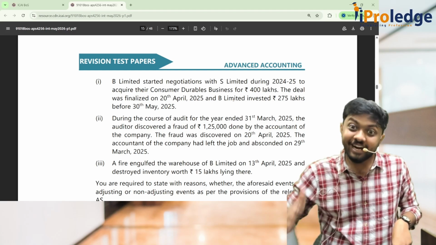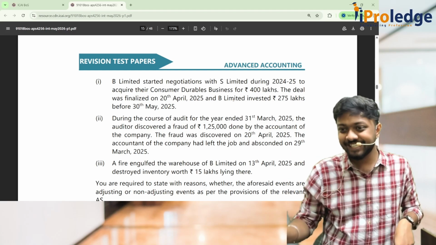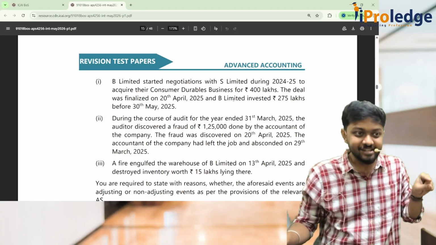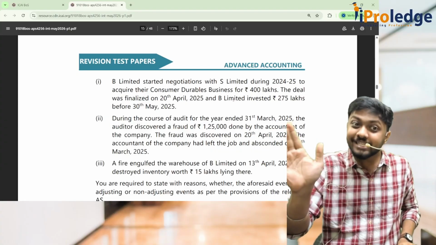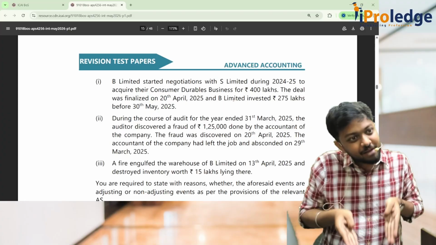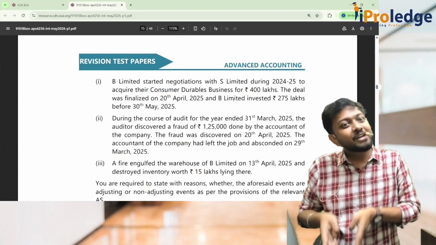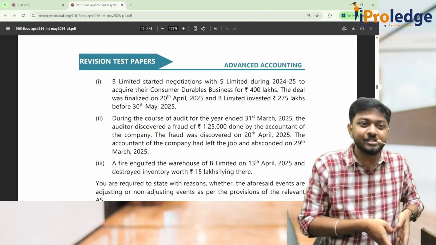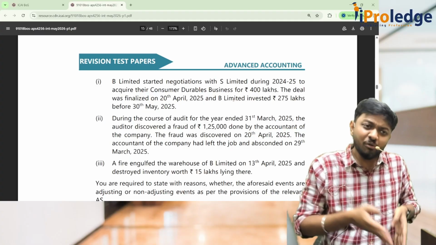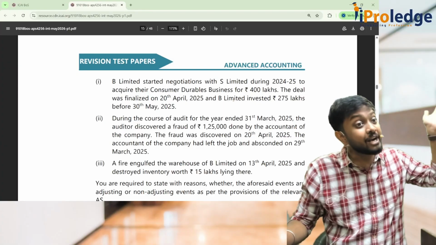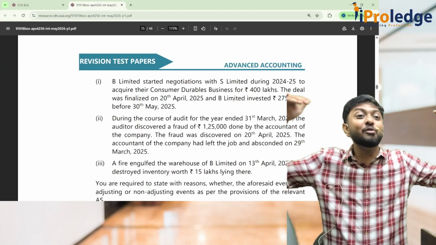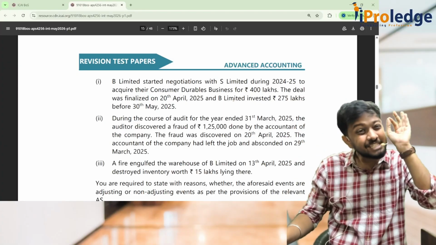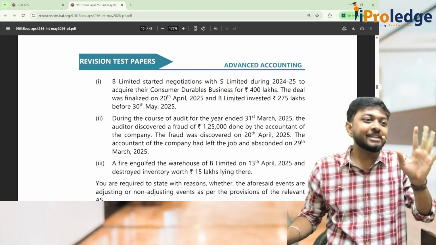Now will you tell me, sir, the condition existed on the balance sheet date because you came on 31st March? No, for transactions it's not applicable. If the transaction is happening on 1st April, you'll record it on 1st April only. If the transaction happens on 31st March, you'll record it on 31st March. Sir, then what is this adjusting event? Anything which has already happened, but you came to know about it later. Generally, that applies to estimates.